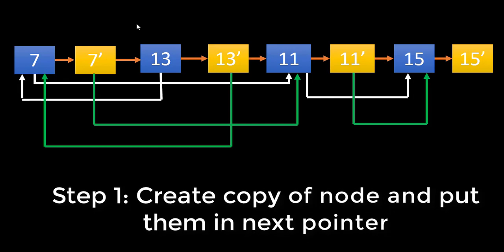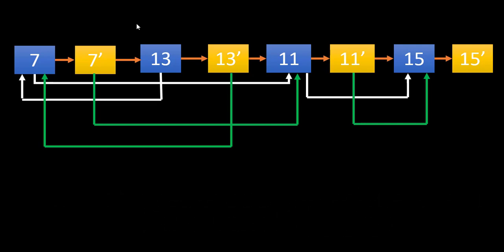Remember, we are not updating the random pointer over here. We are just creating a copy of the node present, putting that into the next of the original node, and thus we have this linked list. Coming to the part of updating a random pointer, how it will be pointing to the correct node. Suppose we need to update the random pointer of this 7 dash node.